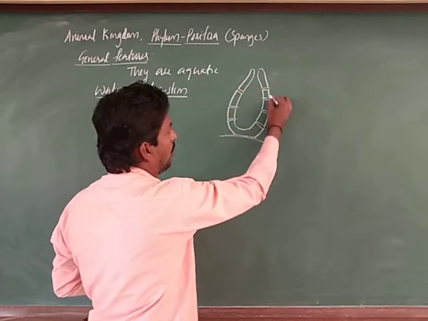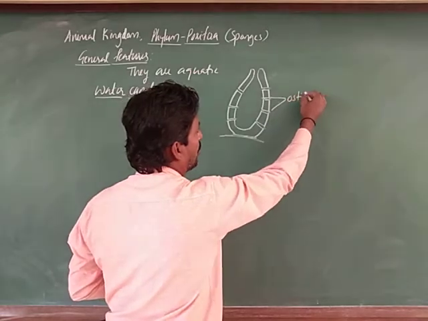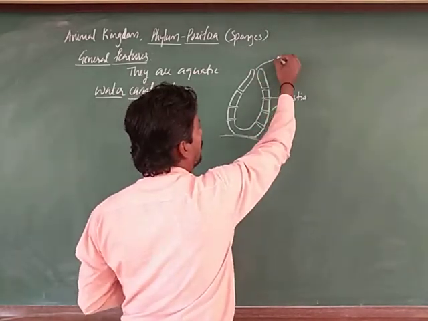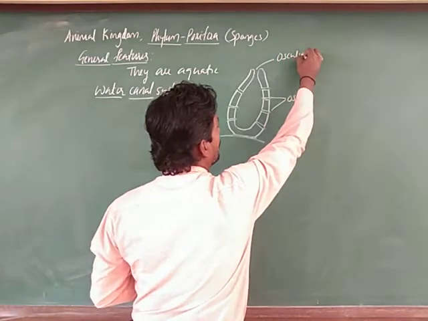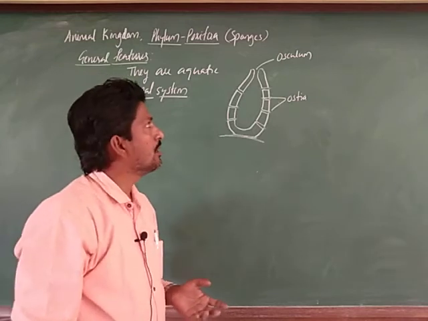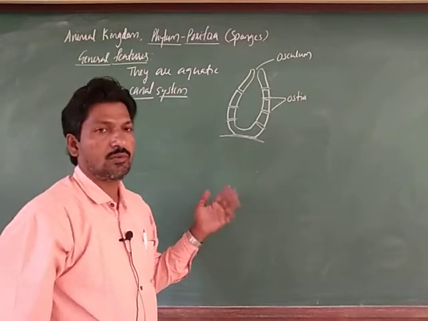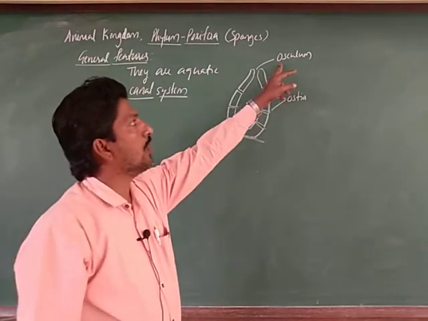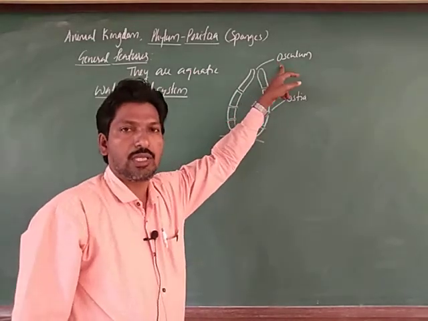These are the ostia, and this is the single, large opening called the osculum. In some other sponges, maybe in the bathing sponge, one or more oscula are also present. Osculum is singular and the plural is oscula.